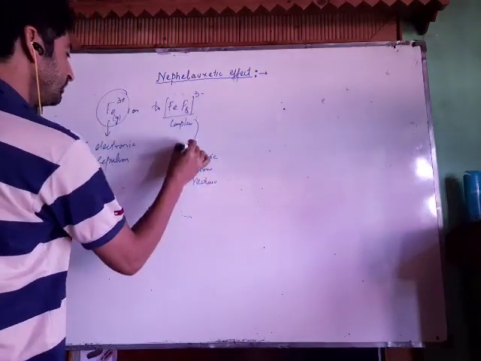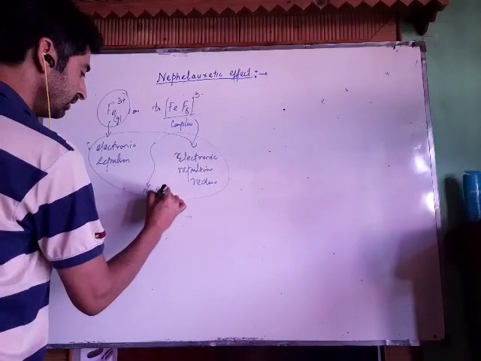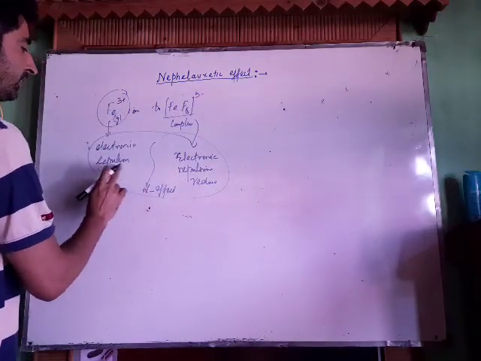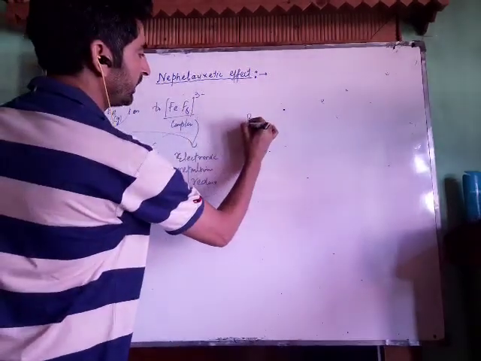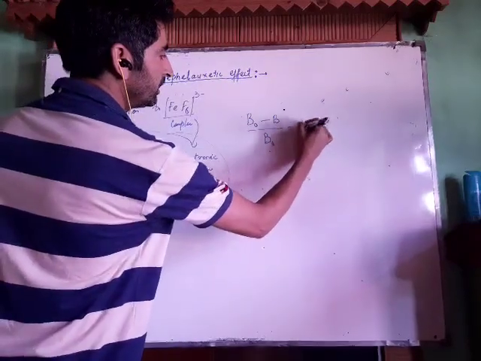How much they reduce, that difference, is called the nephelauxetic effect. Then we have to determine the percentage reduction in inter-electronic repulsions. The percentage reduction is (B0 minus B) divided by B0, which equals K into H.